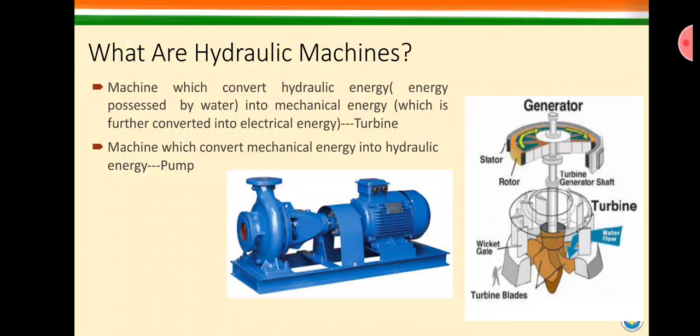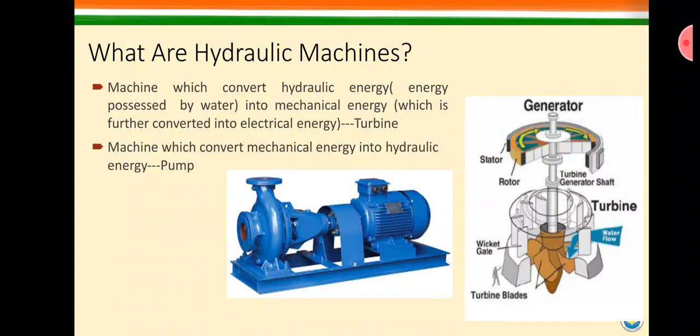In the last few lectures, lecture number 9 and 10, you will see that there is another hydraulic machine which is called a pump, and in this lecture we are calling turbine also a hydraulic machine. So there must be some difference between pump and turbine, which will be explained here.